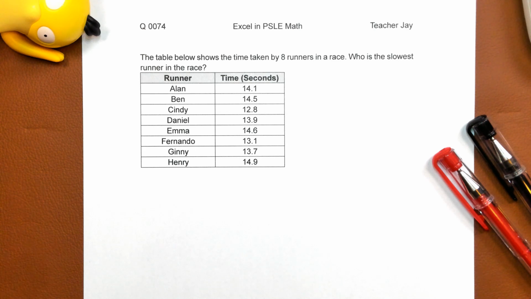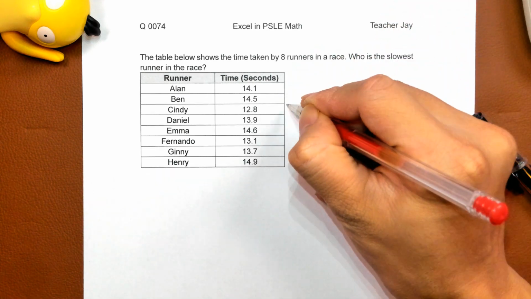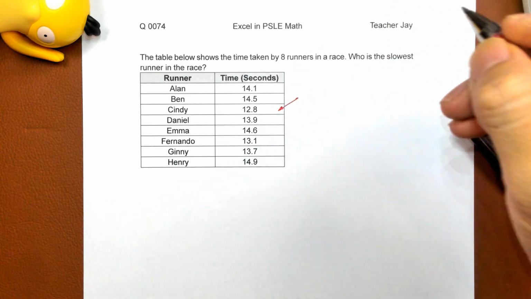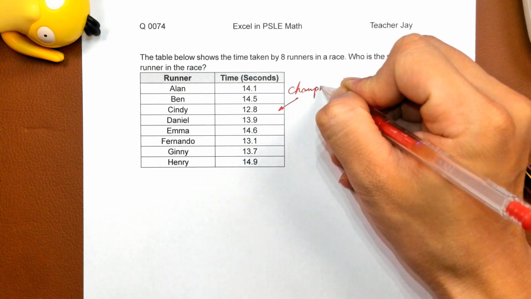In the running events, those who spend less time are ranked more highly, and so we just need to find the player who took the least amount of time, and this one is the champion. And similarly, the slowest runner took the most time. The champion here is Cindy, because Cindy takes the least time. So champion.